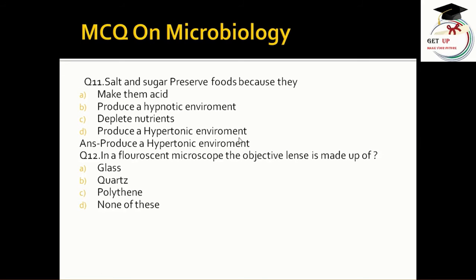The correct answer is produce a hypertonic environment. In a fluorescent microscope, the objective lens is made up of glass, quartz, polythene, none of this. Let's see, the correct answer is polythene.